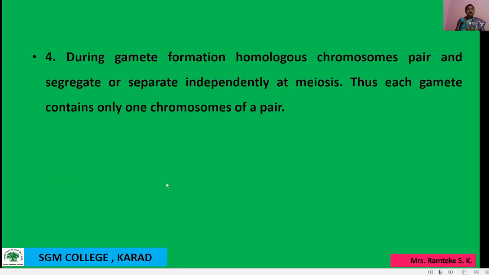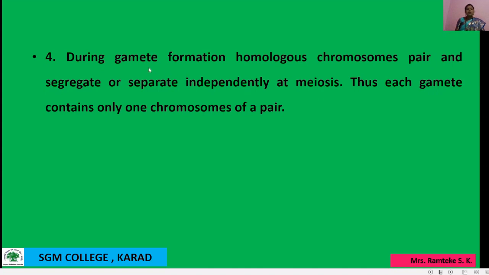Okay, then the fourth point: during gamete formation, homologous chromosomes pair and segregate or separate independently at meiosis division.